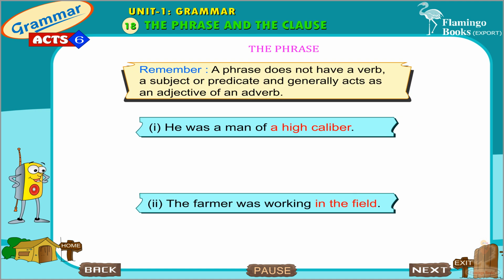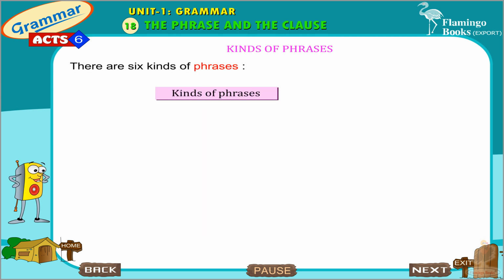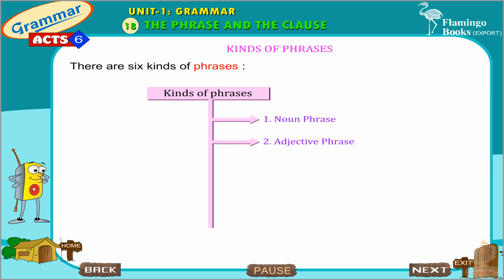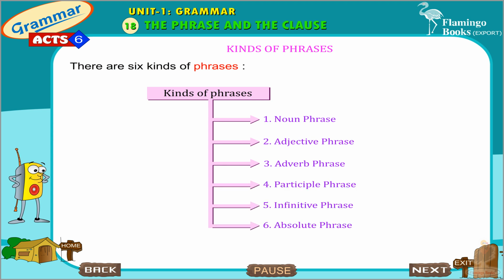Remember, a phrase does not have a verb, a subject or predicate, and generally acts as an adjective or an adverb. Kinds of phrases. There are 6 kinds of phrases: noun phrase, adjective phrase, adverb phrase, participle phrase, infinitive phrase, absolute phrase.